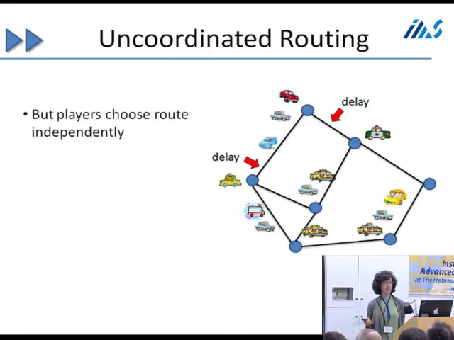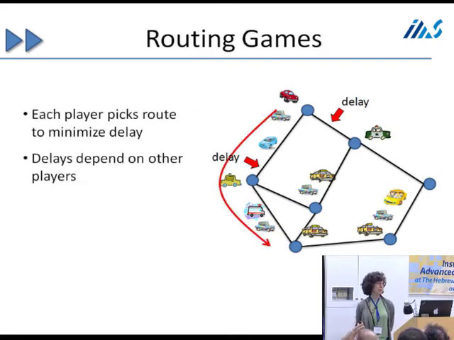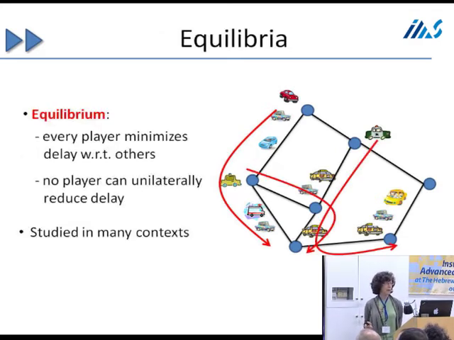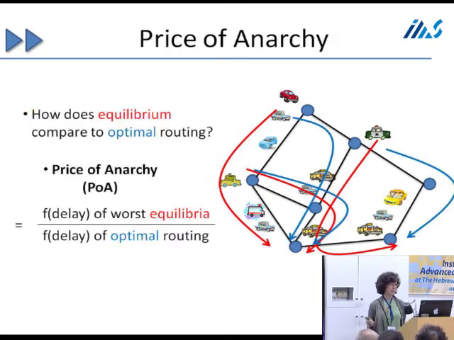Here we don't have a choice about the optimal routing because players choose their routes independently, and their delay is going to depend on the routes other players choose. We're interested in the equilibrium of the system, which has been studied in many contexts. So we're going to be comparing the function of the delay for the worst equilibria to the delay of the optimal routing.